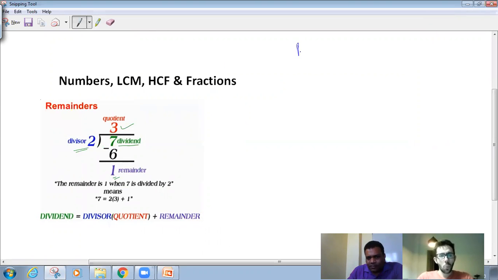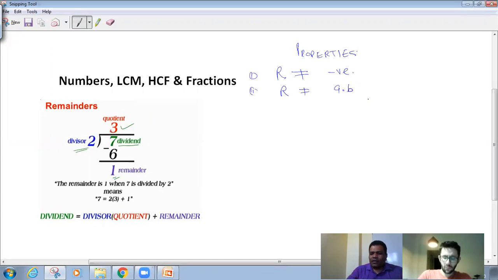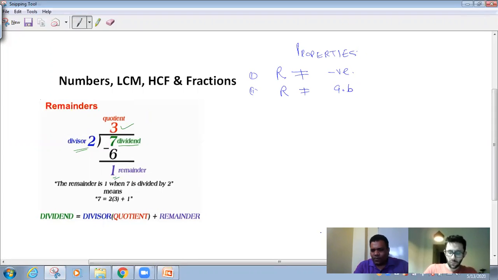So let's write a few properties of remainder. You can make a note. Number 1, remainder cannot be a negative number. Number 2, remainder cannot be a decimal number. You cannot take any number like A point B or something like that. And third point, remainder cannot be a fractional number like A by B.